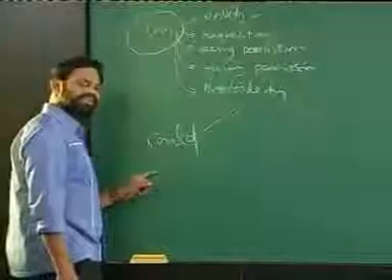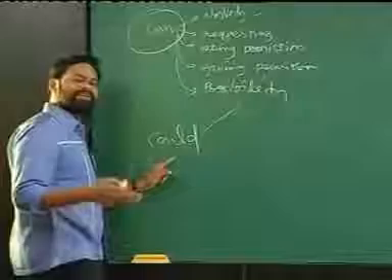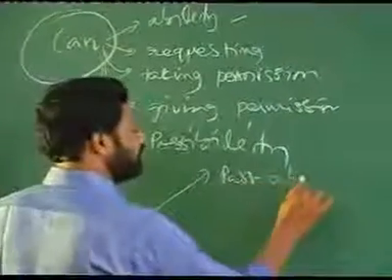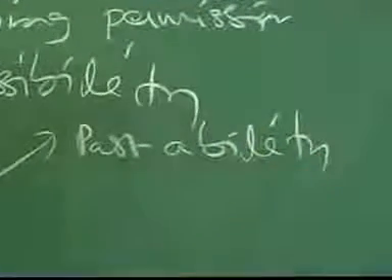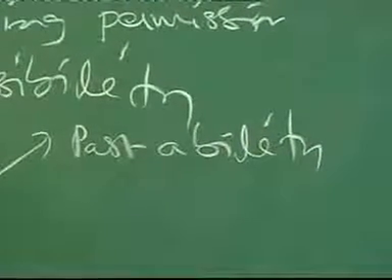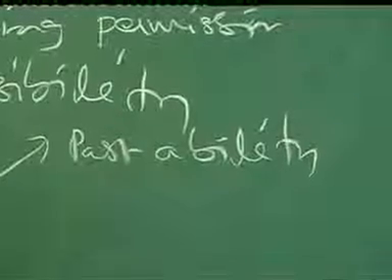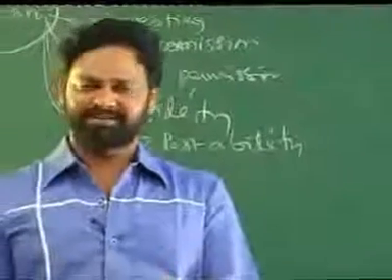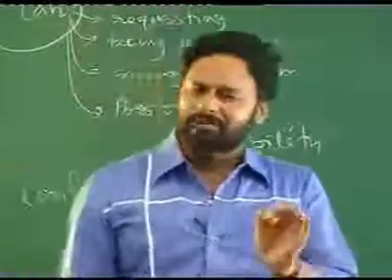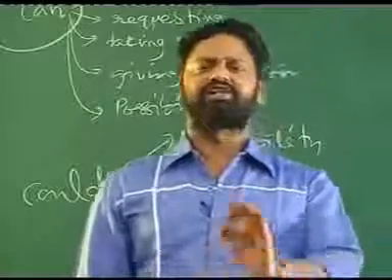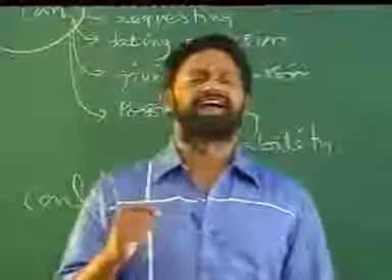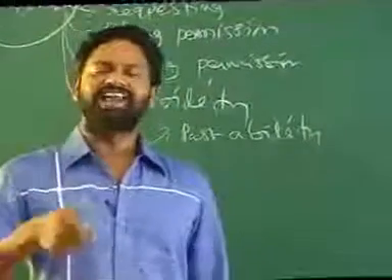What is the meaning it's going to convey? If you see, you understand, after this could, when the verb is used in the base form, it denotes the past ability. This word could denotes the past ability. So what do you mean by this past ability? Past ability means, generally when we are talking about the past actions, then we use this. Literally the Telugu meaning, I tell you is, చేయగలిగాను. Can ante చేయగలను కదా, but could ante చేయగలిగాను.